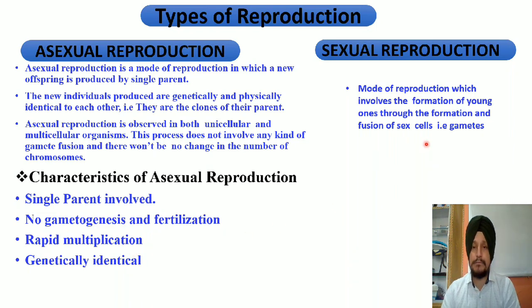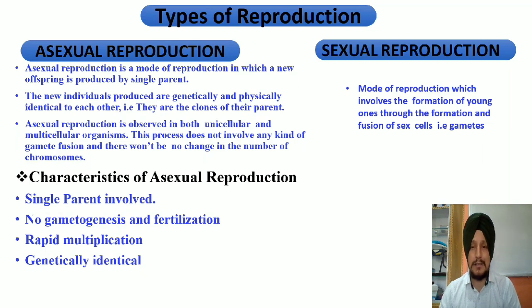Let us take up the sexual reproduction. Sexual reproduction simply means production of young ones through the formation and fusion of gametes. It is the most complex and highly varied form of reproduction. Here the sex cells are involved, that is male sex and female sex. Male produces male gametes, which we call sperm, likewise female produces female gametes, which we call ovum. These two gametes fuse and produce young ones.